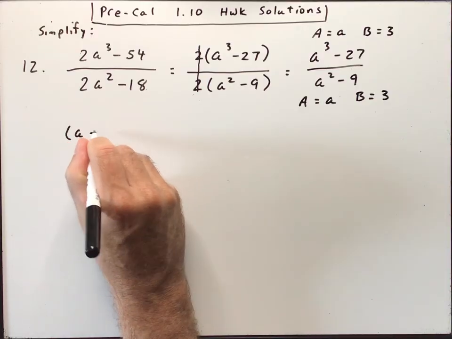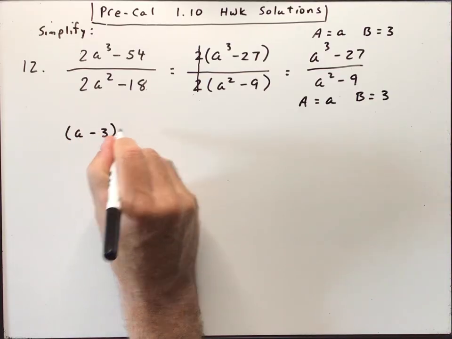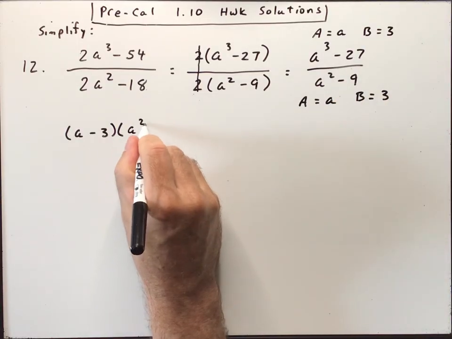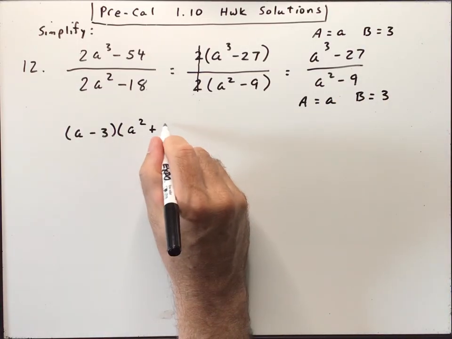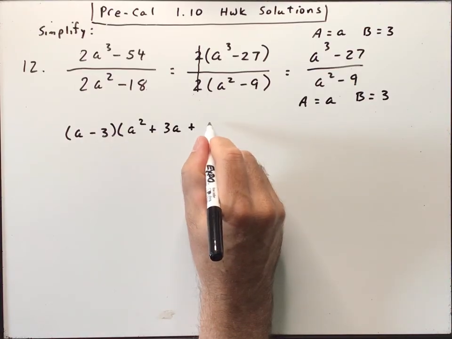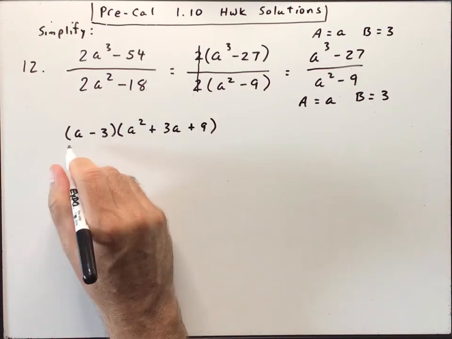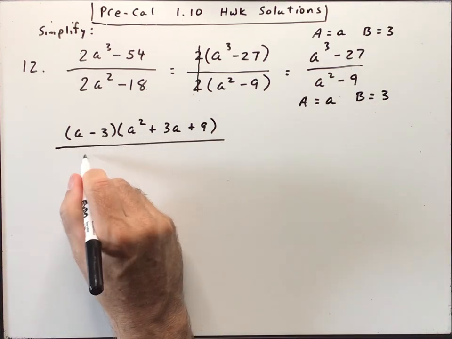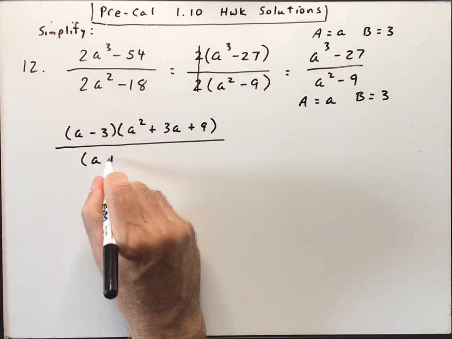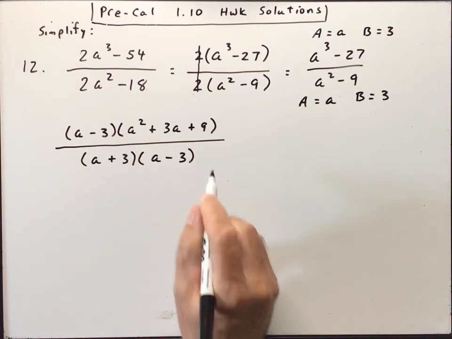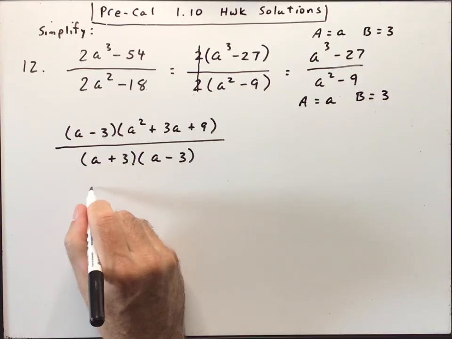So this is going to factor into A minus 3. All right, so we're doing the top here, times A squared plus AB, so that would be 3A plus B squared. B is 3, so that'd be 9. Over the difference of two perfect squares factors into A plus 3 times A minus 3. Now we can get our domain restriction.